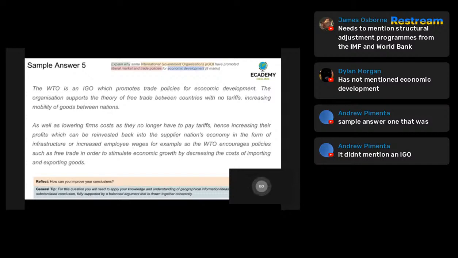If this candidate then went on to talk about a different IGO in the latter half of their answer, certainly this would be a top band 7 or 8 marks in the exam itself.